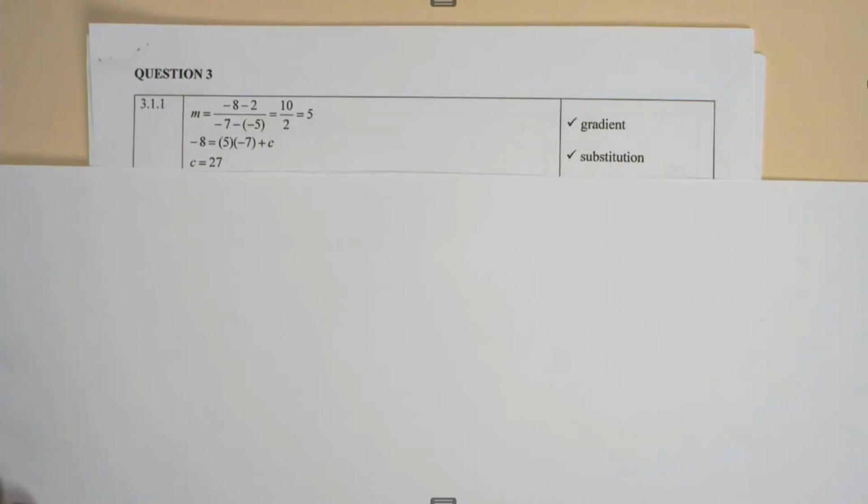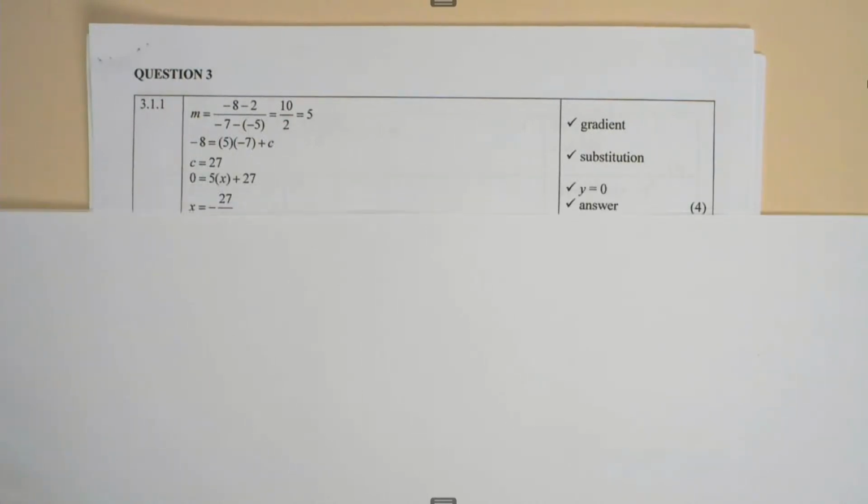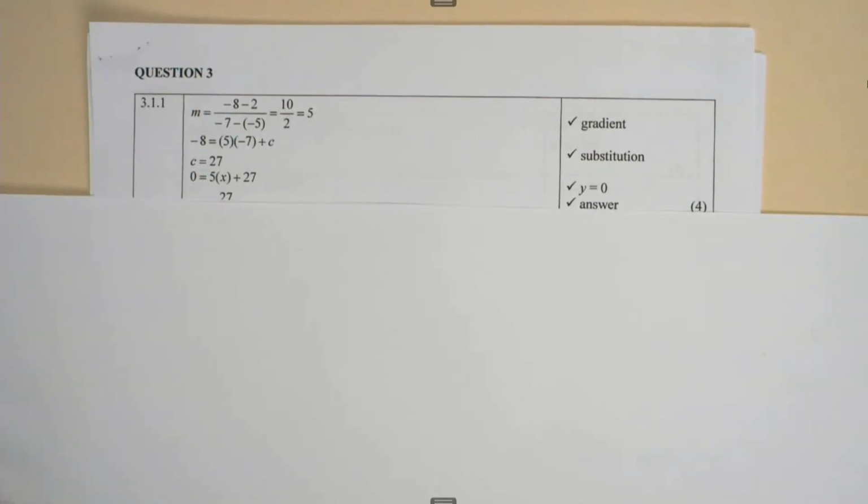One mark for the substitution of the gradient as well as the point, in this case (-7, -8), and one mark is then given for making y equal to 0, because we're working out the x-intercept, and one mark is given for the x value, which is -27 over 5.